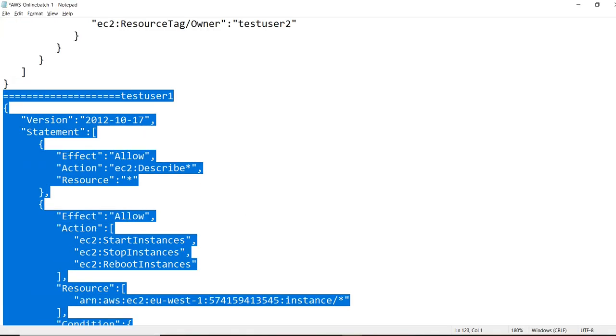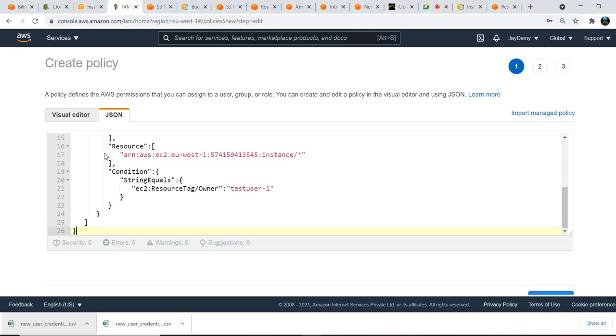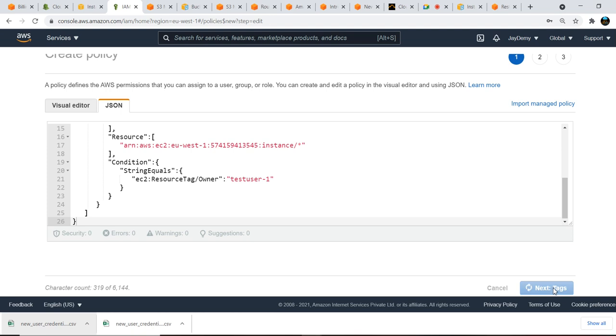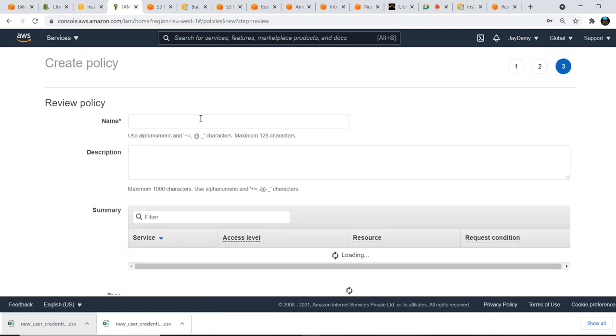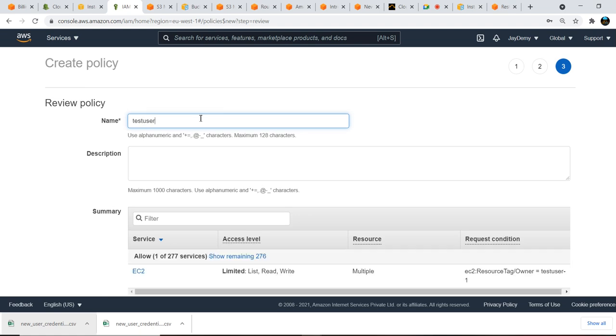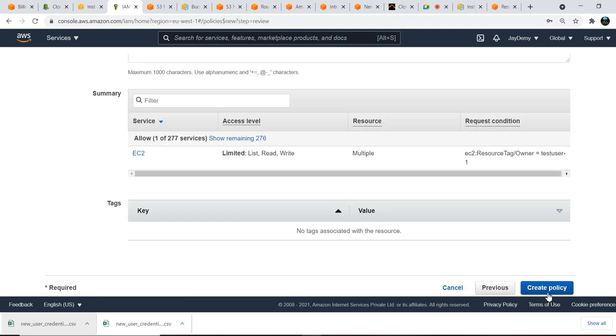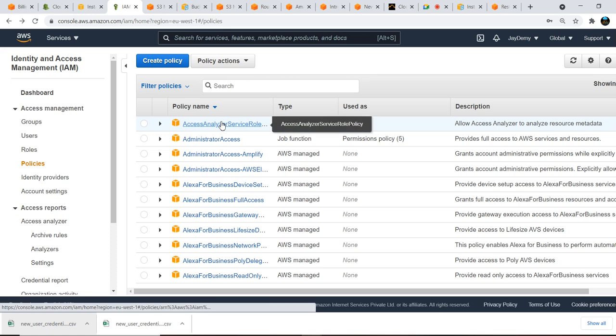Once that is done, just next, tags, review and give the name to it, test user 1, and create the policy. So now we have created policies for test user 1 and test user 2. Now we will go and attach these policies to a group or user, anything is fine.